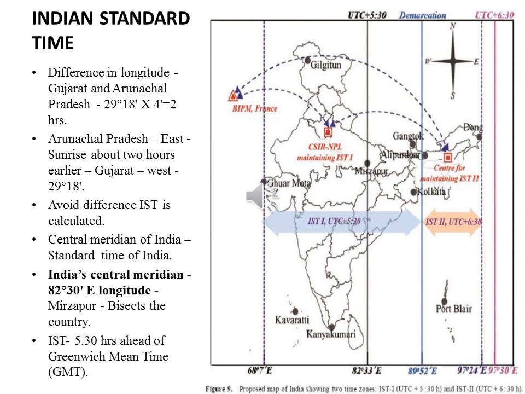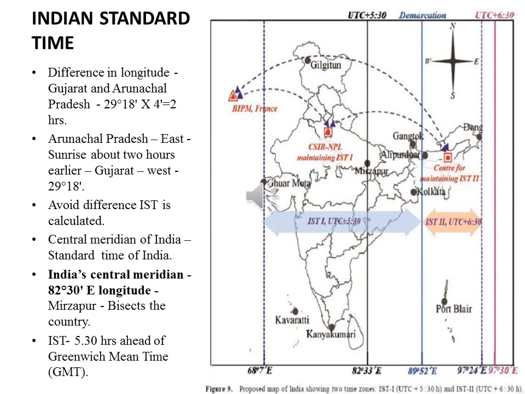If you take the movement of sunlight, the sun takes 4 minutes to cross a longitude line. So 30 into 4 is 120 minutes. It takes 2 hours for the sunrise to reach Gujarat after Arunachal Pradesh. If sunrise takes place at 6 o'clock in Arunachal Pradesh, it is 8 o'clock in Gujarat, because the longitudinal distance between them is 30 degrees.